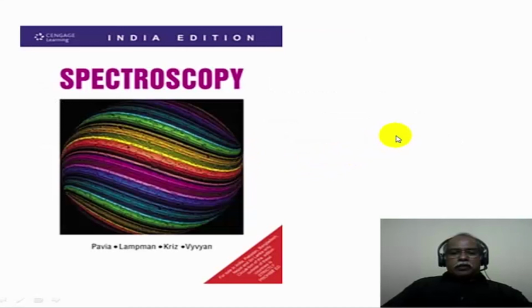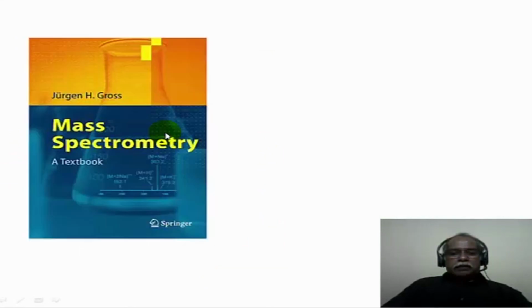Now, the resource material for the mass spectrometry topic is available in this particular book. This is a very nice book which has a chapter on mass spectrometry, and it is Spectroscopy by Pavia, is the book that I am referring to. So it is recommended that you read this book for the mass spectrometry chapter. If you want a little more specialized book on mass spectrometry, that is also available. This is a textbook on mass spectrometry by Jürgen Gross. This is also a nice source of information for mass spectrometry.